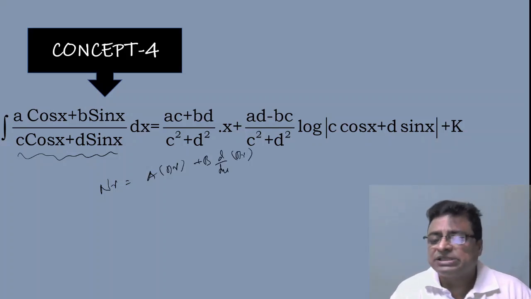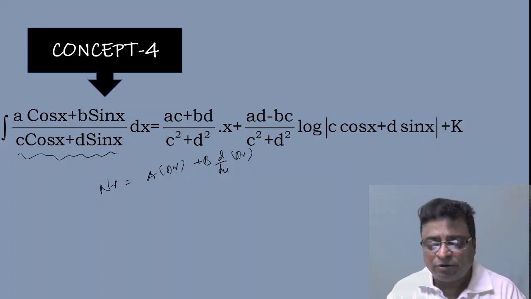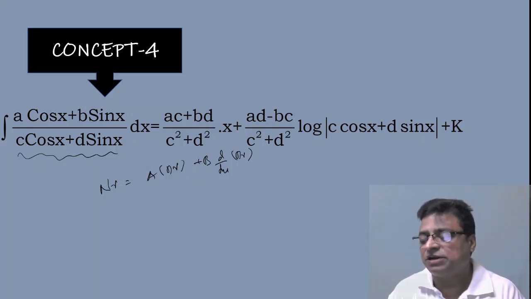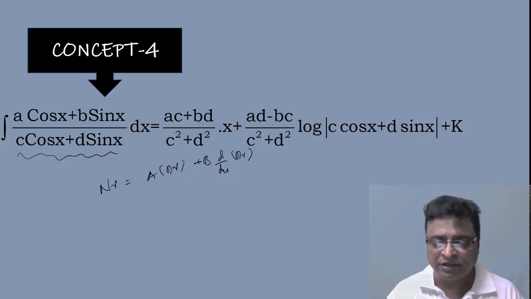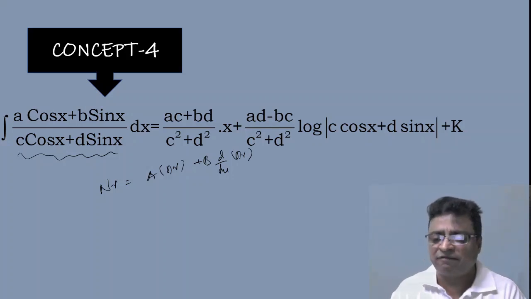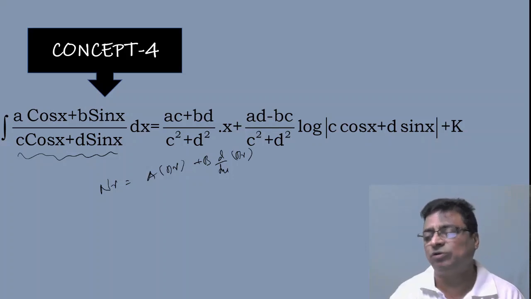Using it, we can convert the numerator with respect to the denominator, and by separating the terms and taking integration on both sides, the unknown integrand is converted into a known integrand. My friends, in integration, the one and only success formula is to convert unknown into known. Known means where the formula of integration is known to you.